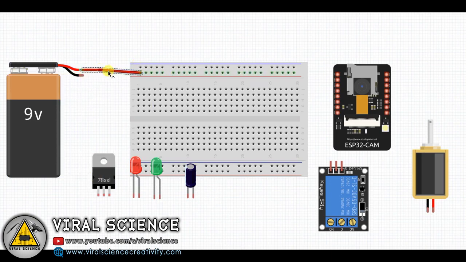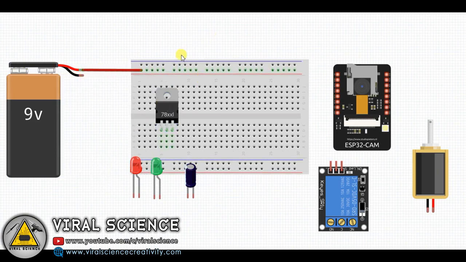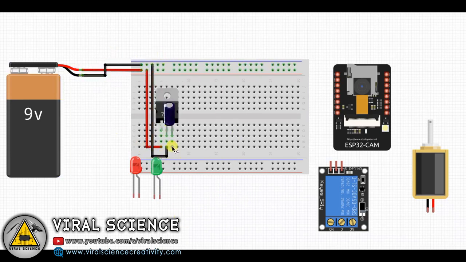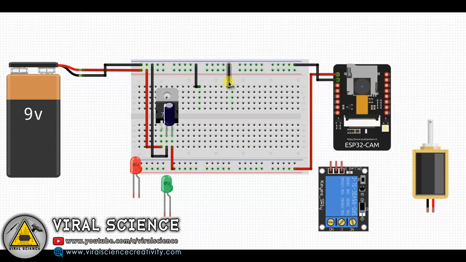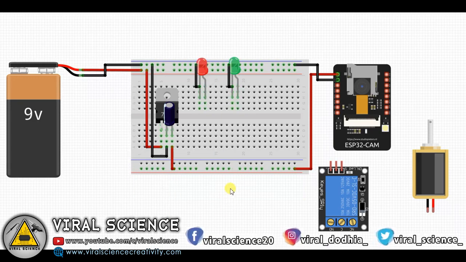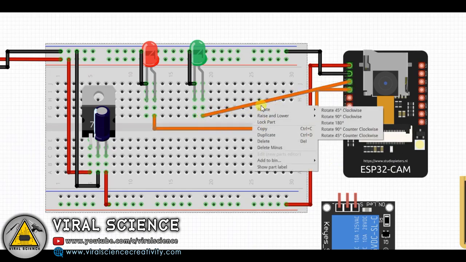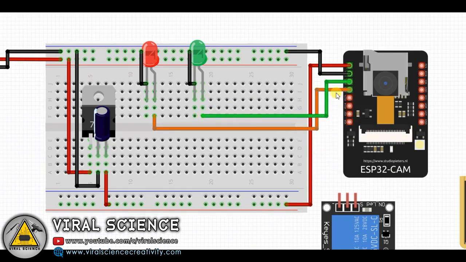Now we'll connect all the components of our project. I am using this 7805 regulator to get 5 volt from 12 volt, because the ESP32 cam board works on 5 volt and our relay module also works on 5 volt. The reason for using the 12 volt or a 9 volt battery is that our solenoid lock works on 12 volt. If you are separately using 5 volt, then you don't need any regulator.